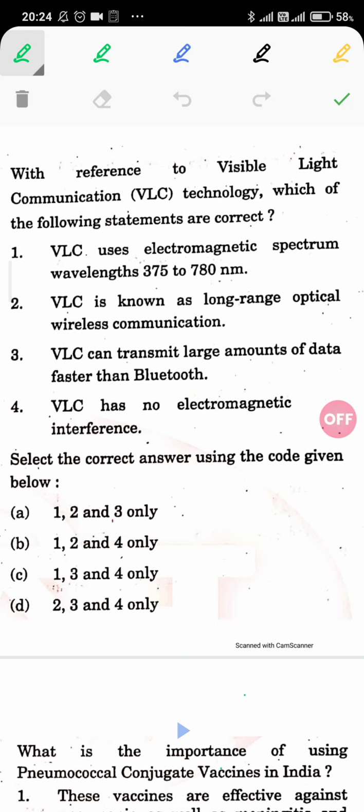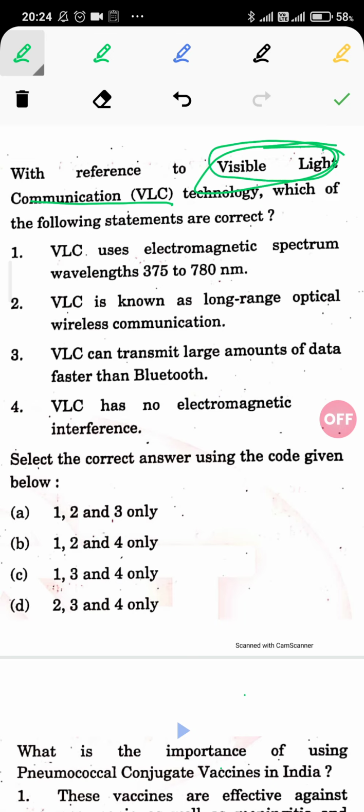So my friends, the first question is: with reference to visible light communication technology, which of the following statements are correct? Here the catchword is visible light communication technology, and the keyword could be visible light.